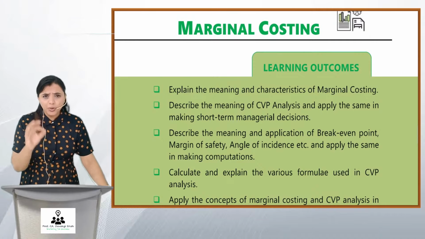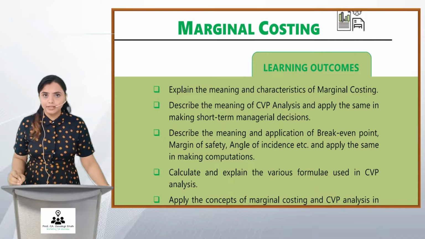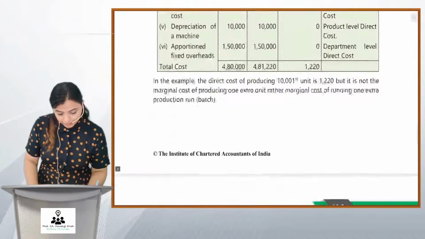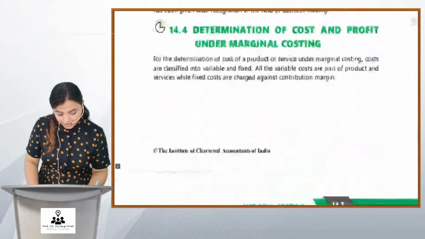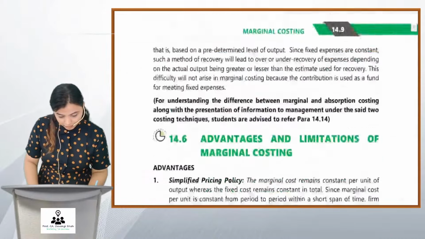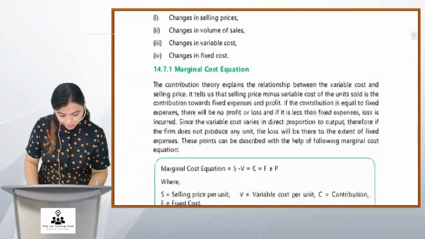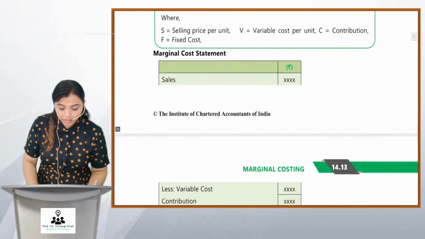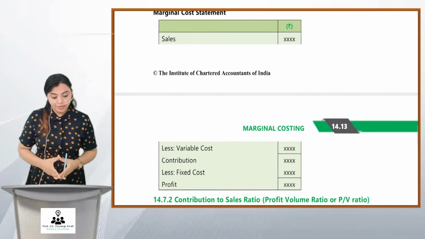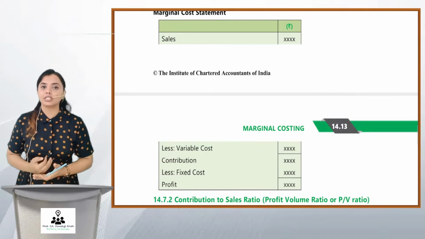Quickly, I will take 5 minutes to go through the formulas that are there in this. So let's go to the formulas. Please scroll down. So friends, we must start with this marginal cost statement. It is sales minus variable cost gives you contribution, minus fixed cost gives you profit.